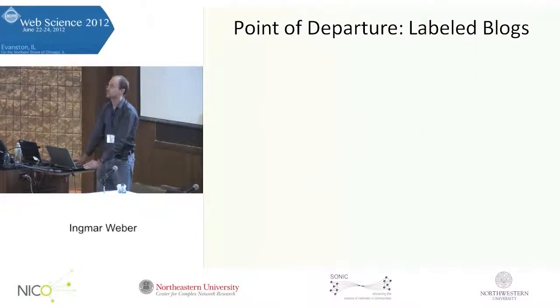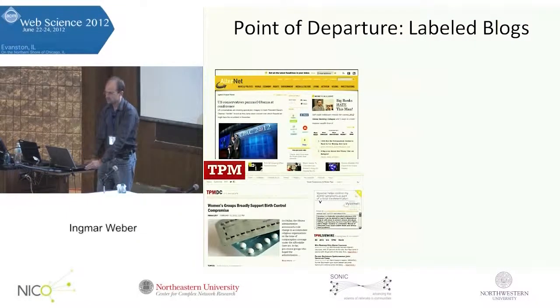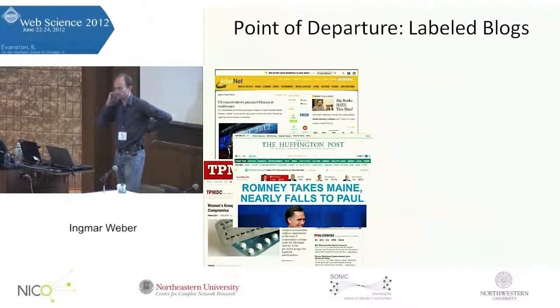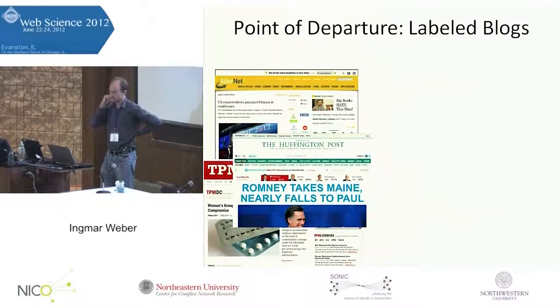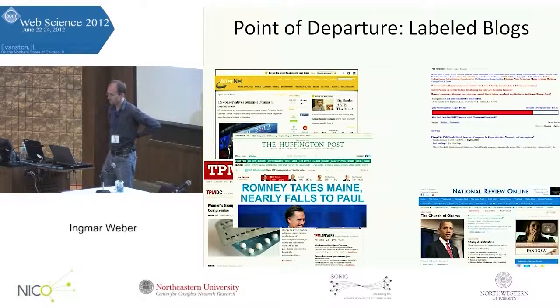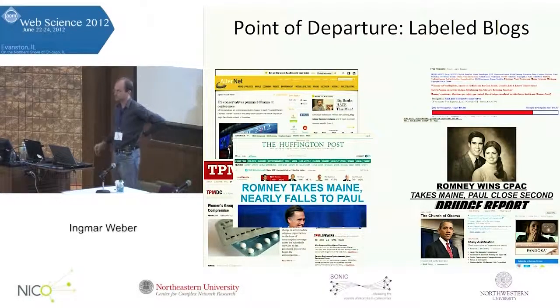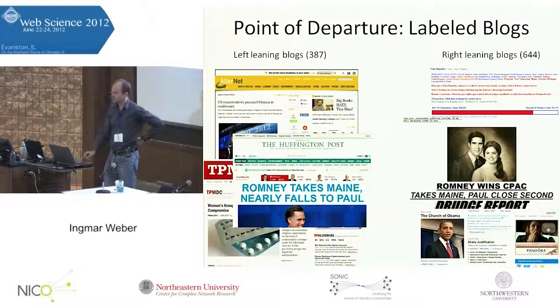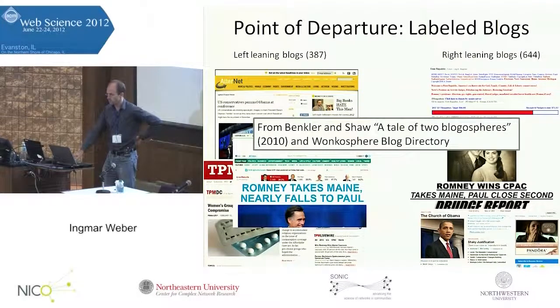So how does it work? It starts with a set of labeled blogs. We have a set of blogs that are annotated not by us, but by political scientists, as left-leaning in this case, in particular the Huffington Post and others. Similarly, we have a set of websites, in particular blogs, that are annotated as right-leaning, like the Drudge Report and others. In total, it's a couple of hundred blogs. The most important source for this is a publication by Benkler and others called A Tale of Two Blogospheres. And then we combined it with another public blog directory.